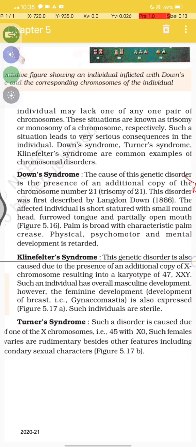Klinefelter syndrome: this genetic disorder is also caused due to the presence of an additional copy of the X chromosome, resulting in a karyotype of 47, XXY. Such an individual has overall masculine development; however, feminine development of breasts, gynecomastia, is also expressed.